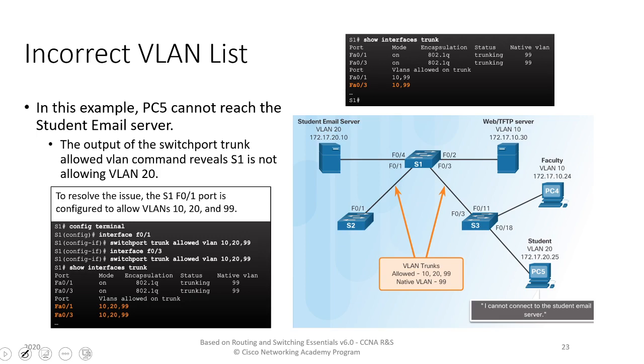If we look at the incorrect VLAN listing, again here what we see is this particular trunk between S1 and S2 is not configured to include VLAN 20. So then we have to include that there as well.